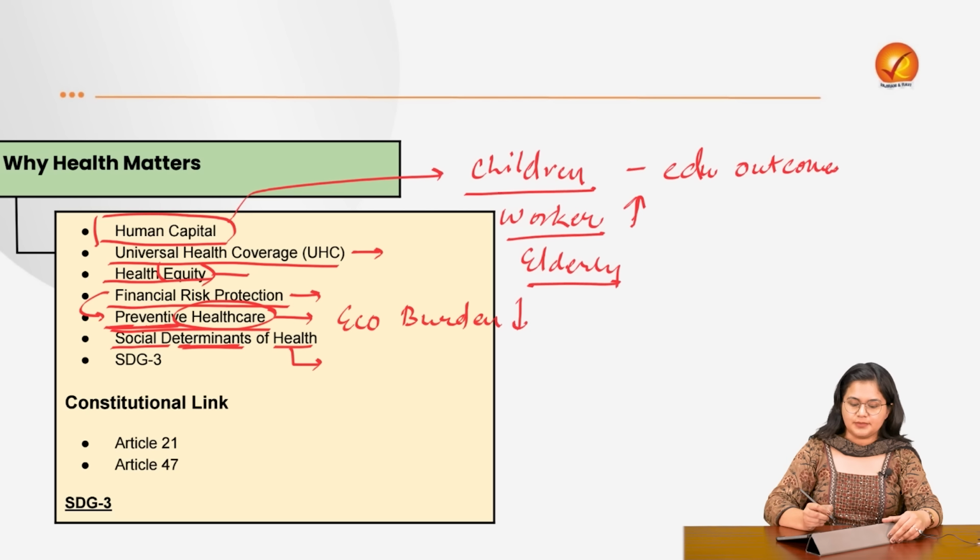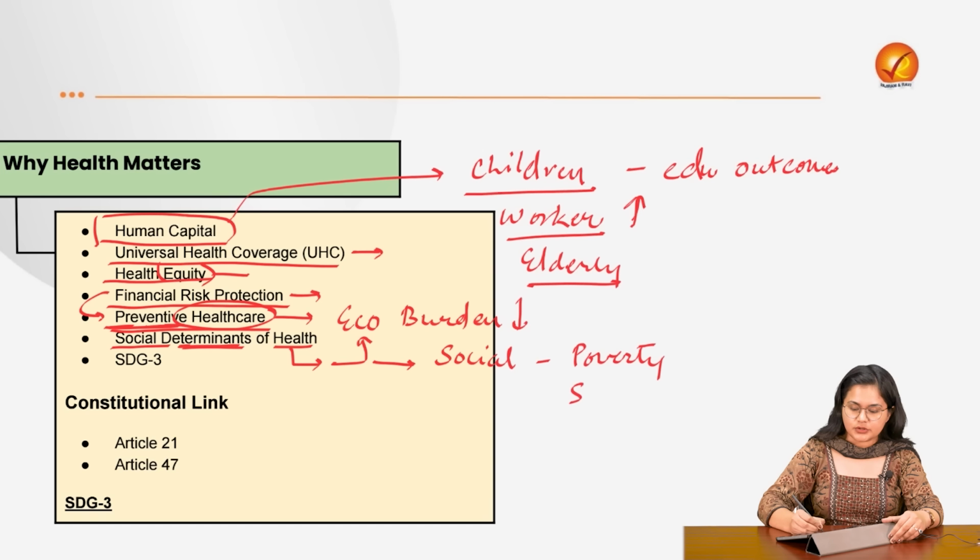Now, the social aspect comes into picture when we discuss that healthcare is not only going to give us economic outputs, rather it is also going to give us social benefits such as the reduction of poverty, such as social inclusion. All of this is going to increase more.